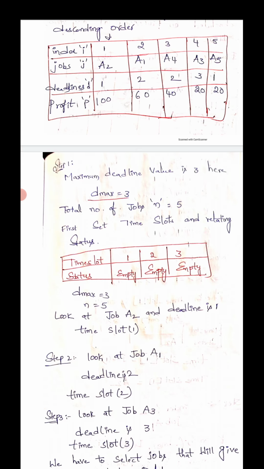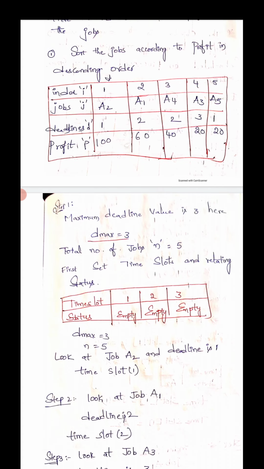Here the total number of jobs n is assigned to be the total number of jobs. How many jobs do we have here? 5 jobs. First, we need to set time slots and relating status. How many time slots are there here? 1, 2, 3. That's why we need to write time slots 1, 2, 3.